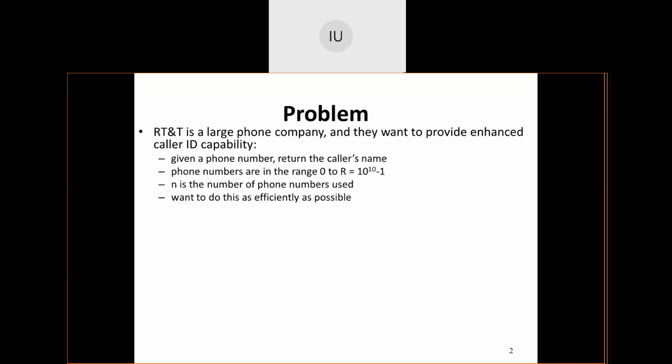If there are r total number of people who are using the telephone facility given by the company, then I would have to give 0 to r minus 1 caller IDs generated for every phone number that is available. It means there has to be a unique key value pair.